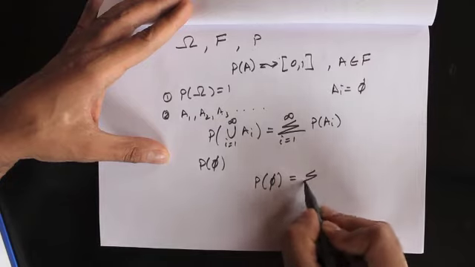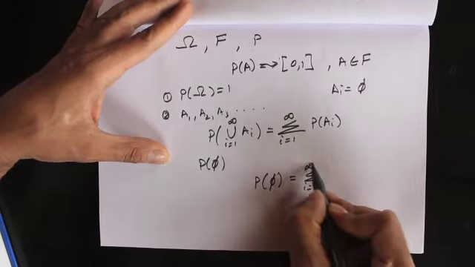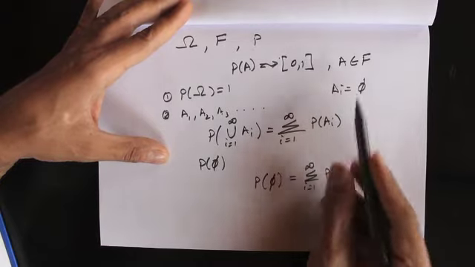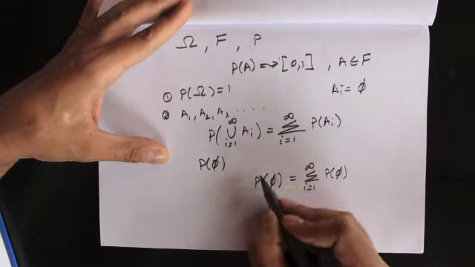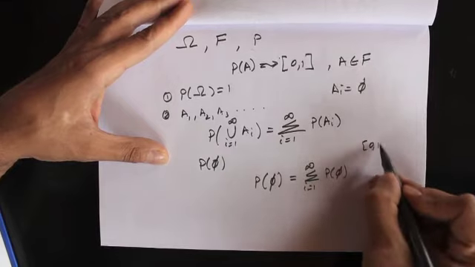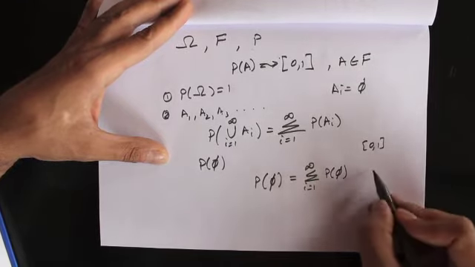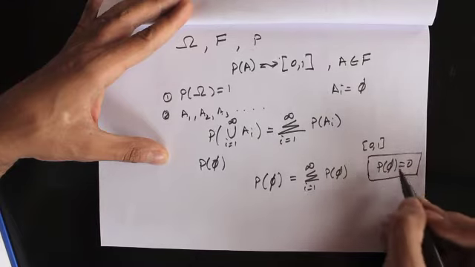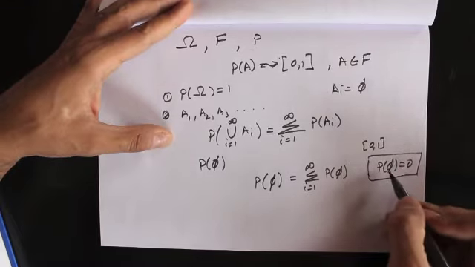This is equal to the summation from i equals 1 to infinity of P of Ai, because Ai is phi. Now, since P is a number between 0 and 1, the only number that can satisfy this equation is if P of phi is equal to 0. So we get P of the empty set equals 0.